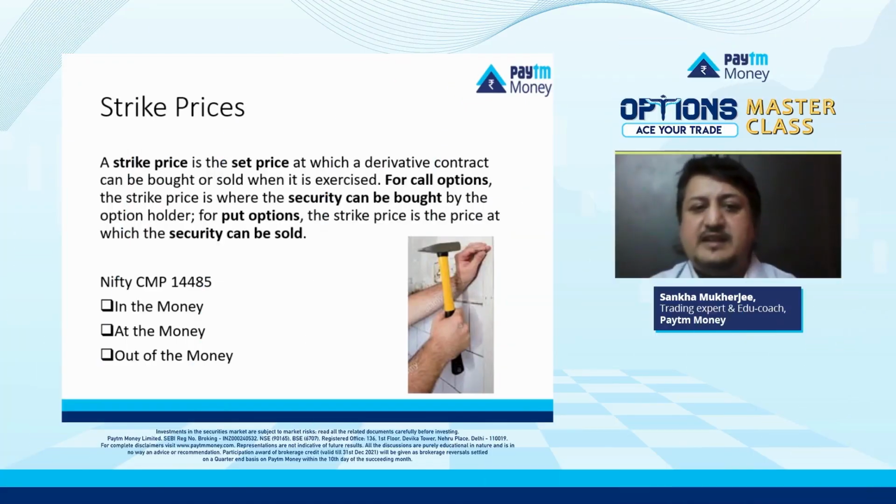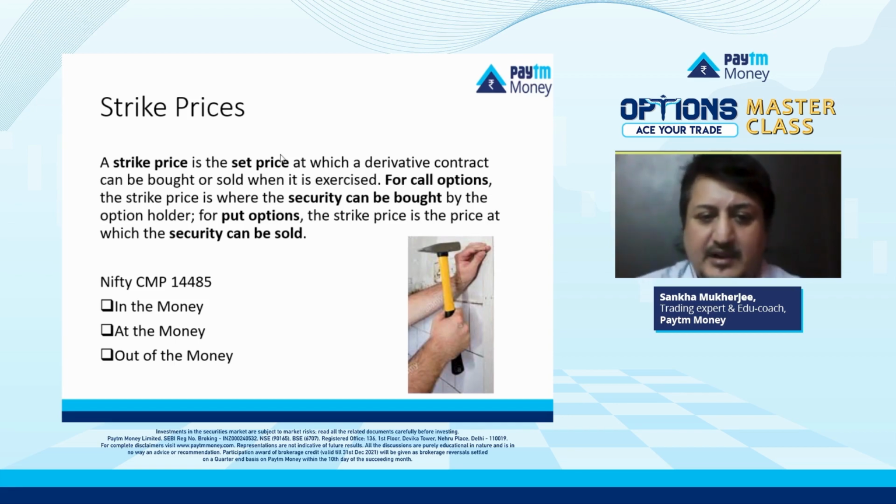So strike price is a set price at which a derivative contract can be bought or sold when exercised. For calls, the strike price is where the security can be bought by the option holder or the buyer. For the option seller, the strike price is the price at which you can sell. So you have the option to hold or the option to sell.